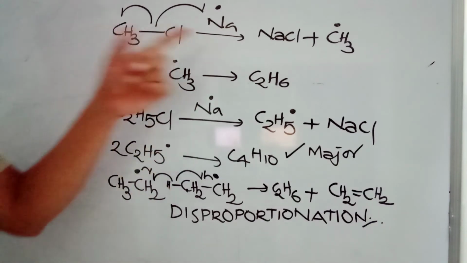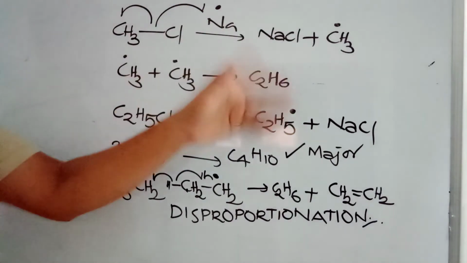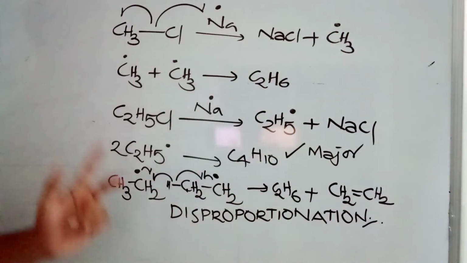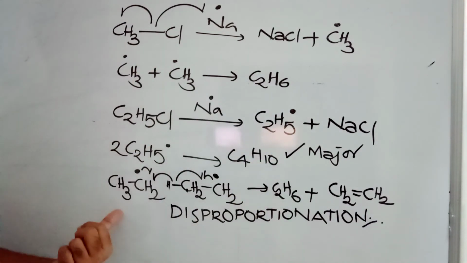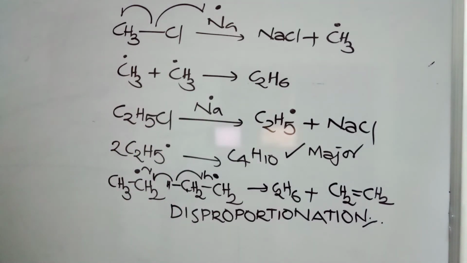What happened in the reaction? Sodium taking the chlorine, methyl free radical is formed. Such free radicals are joining to form the alkane. Ethyl free radical, two ethyls, butane, but it can undergo even disproportionation reaction also. When it is undergoing disproportionation reaction, the products are alkane and alkene. Formation of alkane and alkene is the proof for this reaction. Okay, just have a look at this reaction. If you want, I will send you the complete reaction in some time.